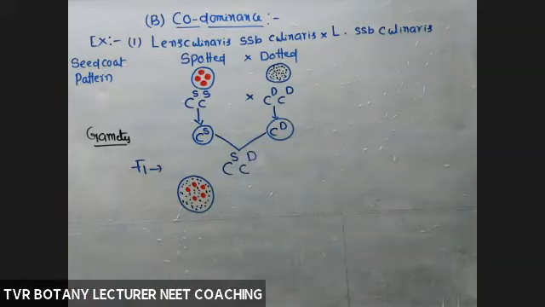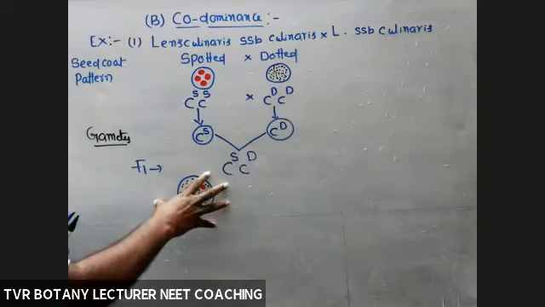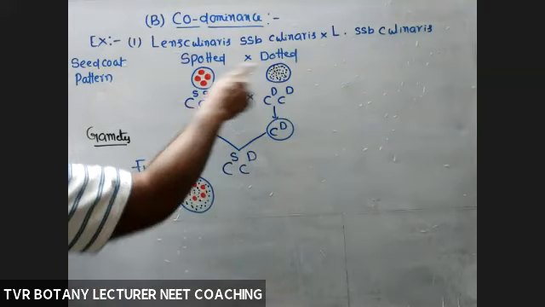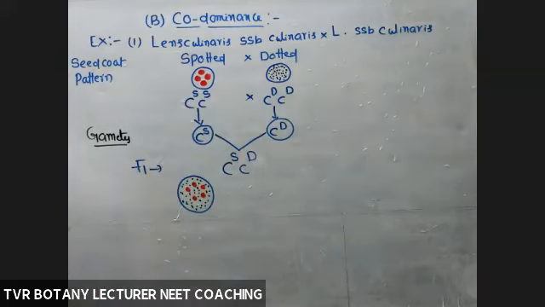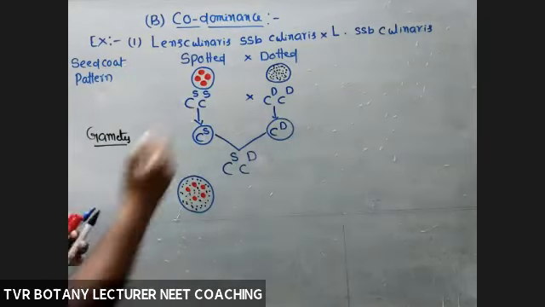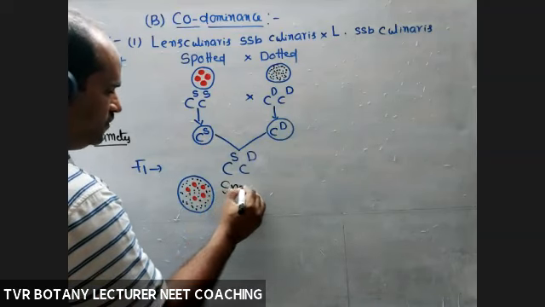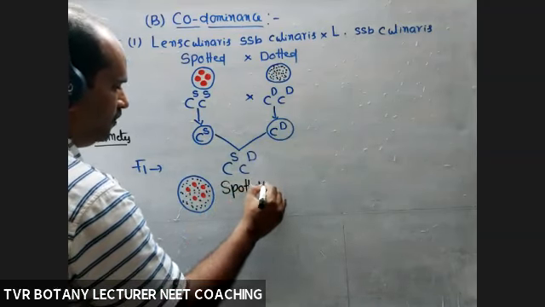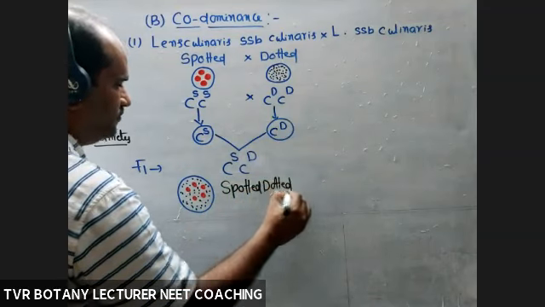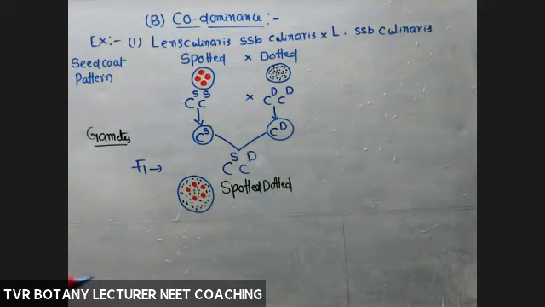In the case of incomplete dominance, the pink color is in between red and white. Here it is not in between; it shows traits of both parents. It is not intermediate. It shows traits of both the dominant one and the recessive one. So what about the phenotype of this one? Spotted, dotted, spots and dots, both are expressed, both are present.